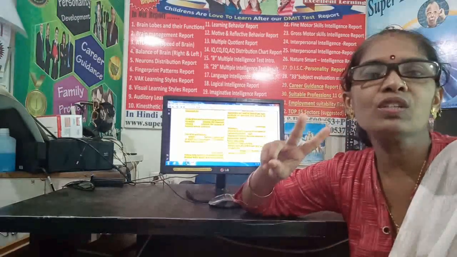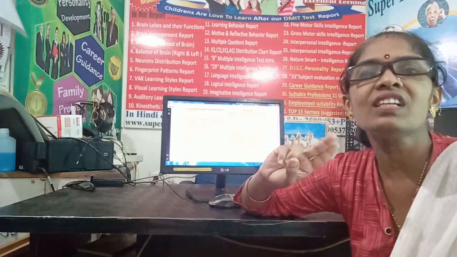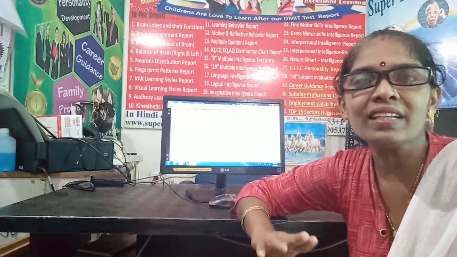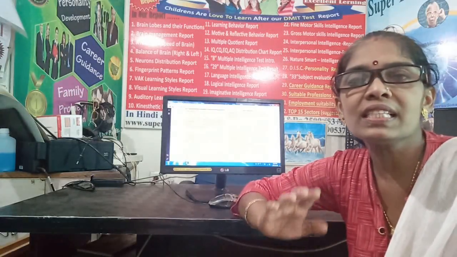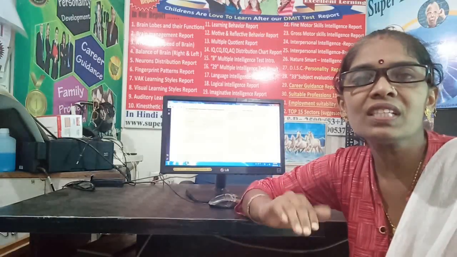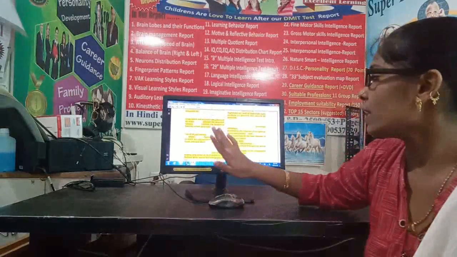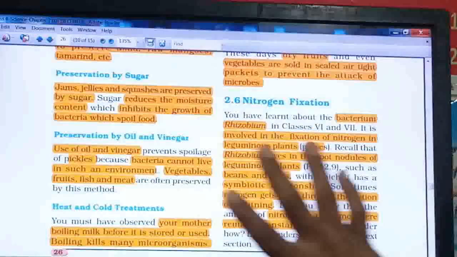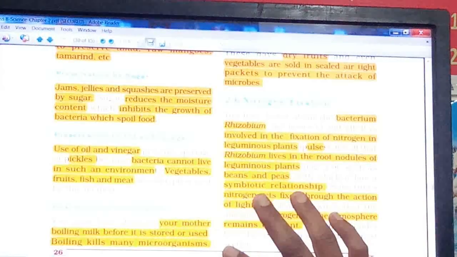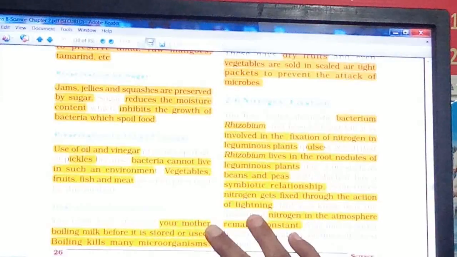So both of these organisms benefit each other. Whenever such kind of relation is there, that relation is called a symbiotic relationship, right? So in this symbiotic relationship, rhizobium bacteria live in root nodules of leguminous plants and fix the atmospheric nitrogen, right?